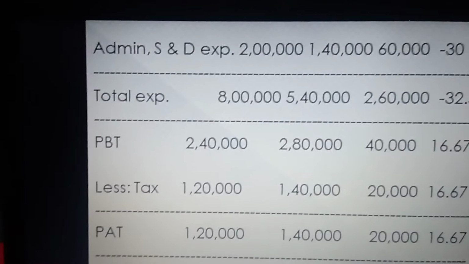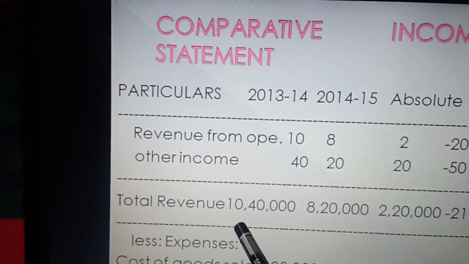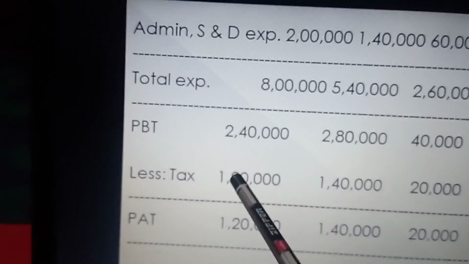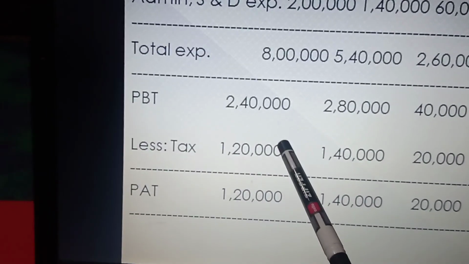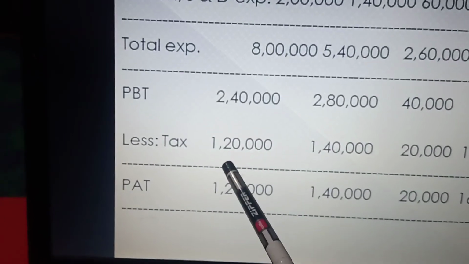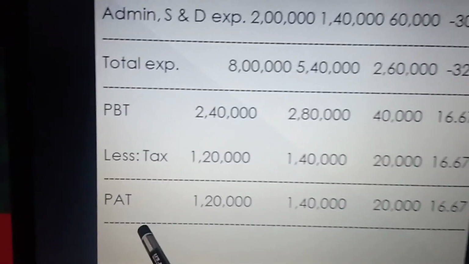In short, students, we have to take the total revenues, and from this revenue we are supposed to minus the total expenses, and afterwards finally the PBT will be decided, and from this PBT we will less the taxation, and this amount is called the profit after tax.